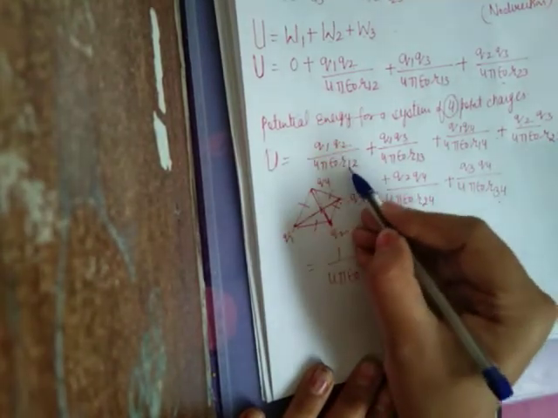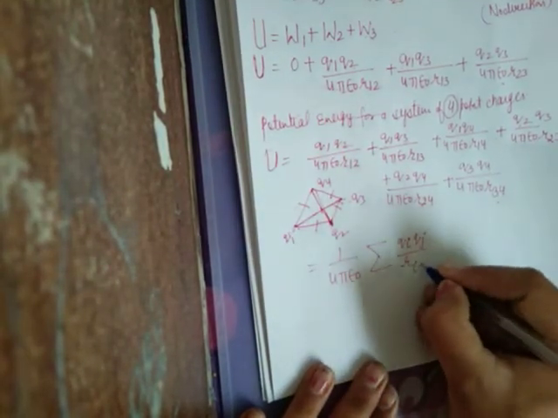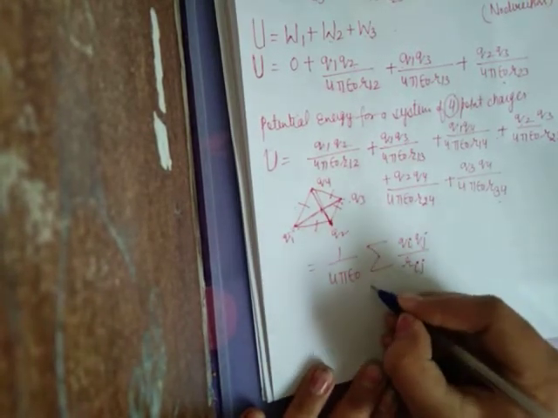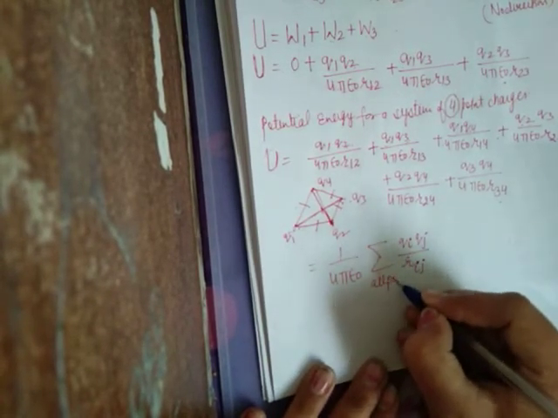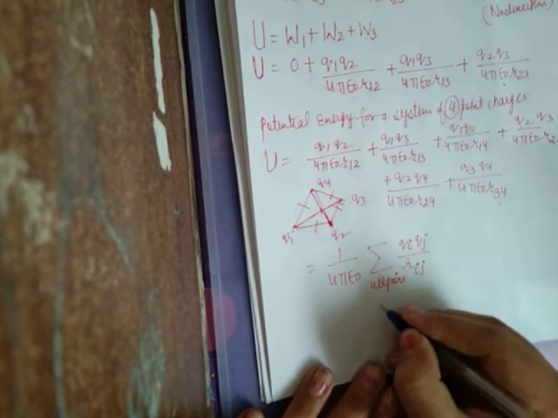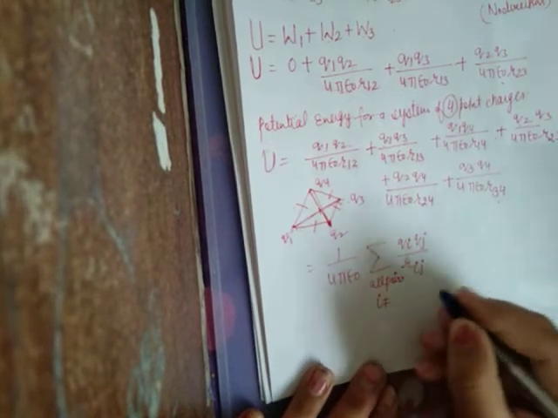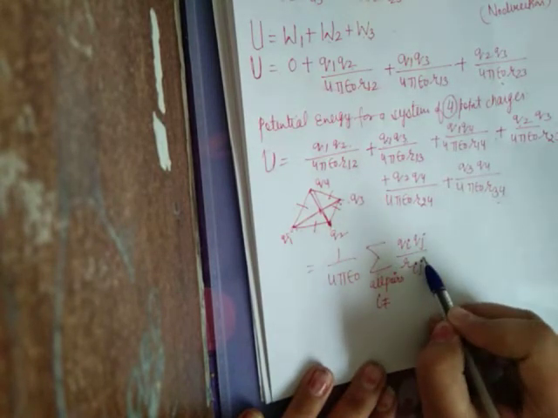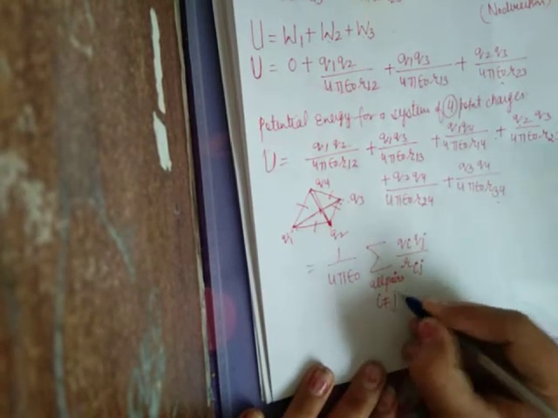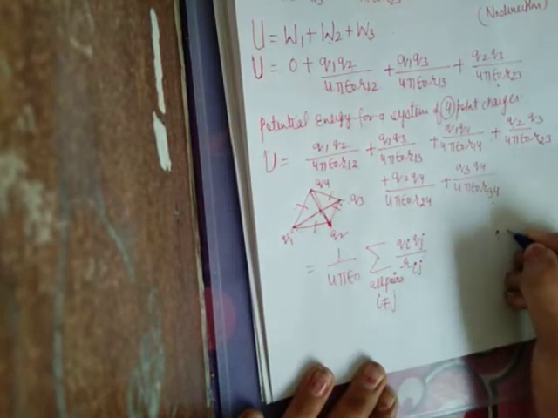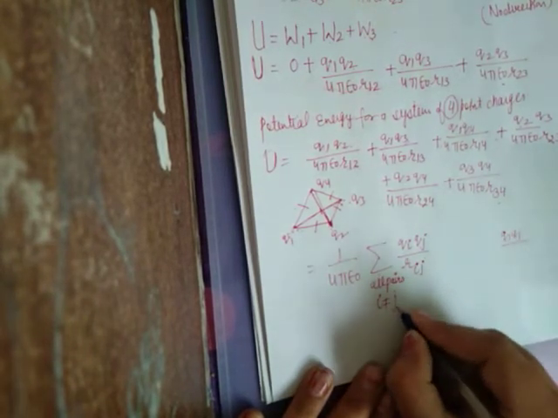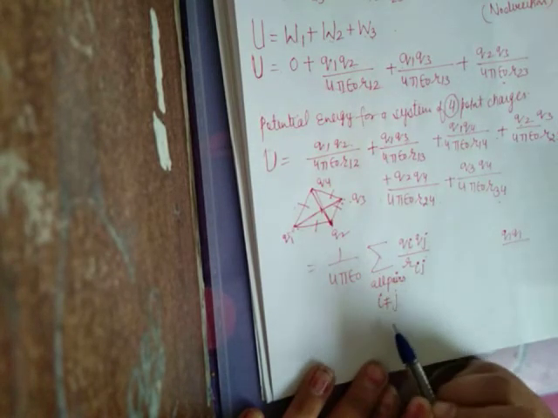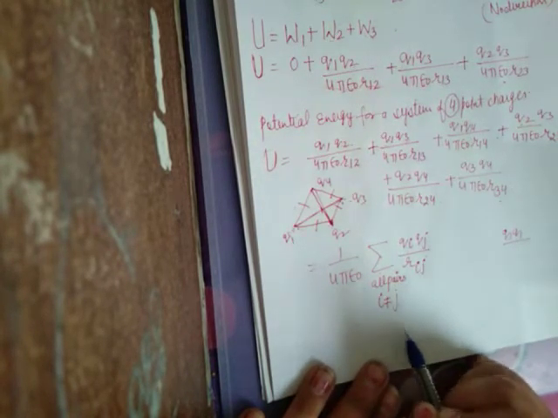If it is 1 2, it will be r12, so it will be rij, for all the pairs, but each pair once: q1 q2, q1 q3, q1 q4, but not q1 with q1. It means i cannot be equal to j. We have to consider all pairs, but i cannot be equal to j.